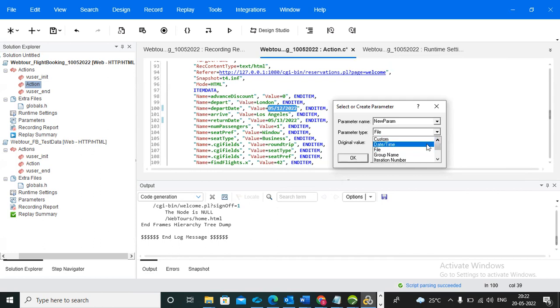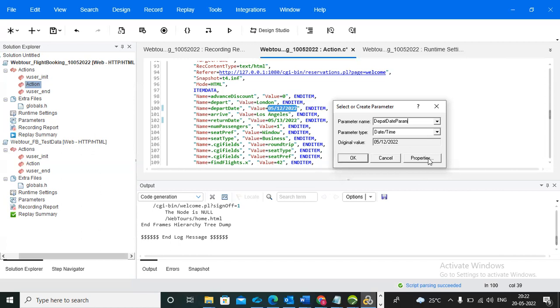And after that you need to give the name: report date param. Why am I giving param? Because I am doing parameterization. If anyone sees it, they will know he did parameterization for the departure date.